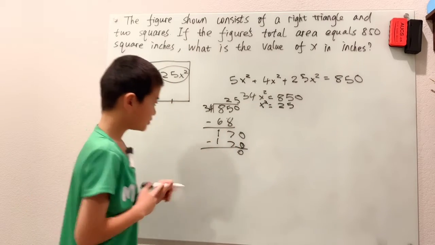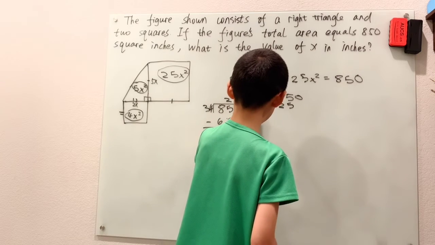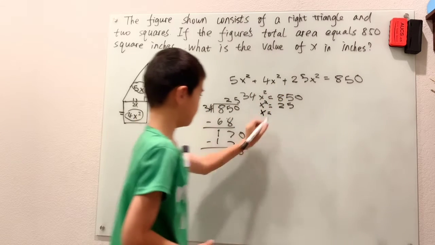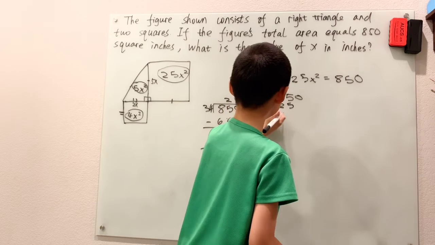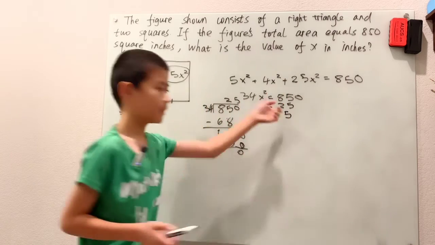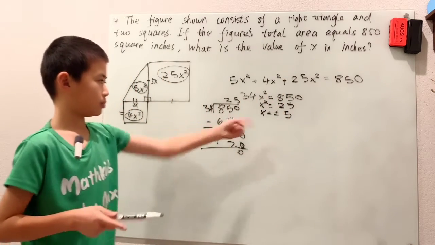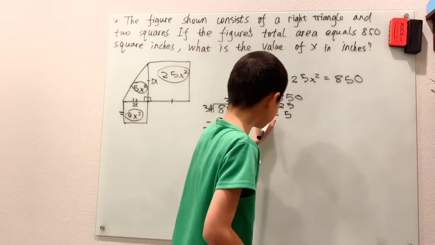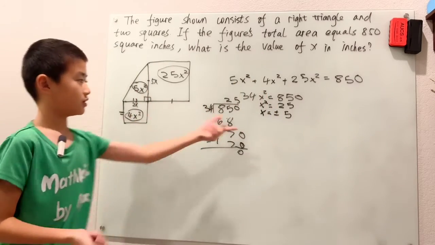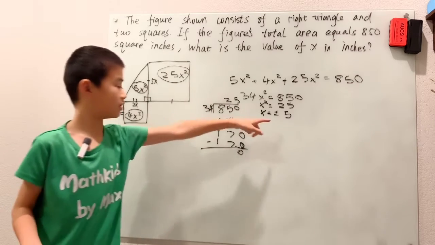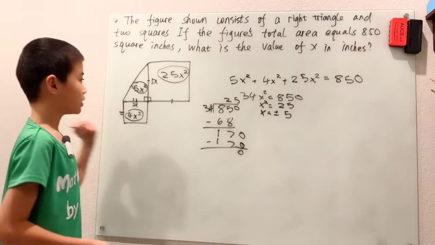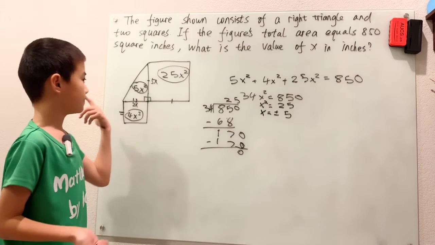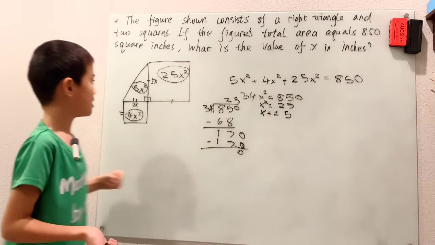We can take the square root of both sides. We get plus or minus 5. I don't just write plus or minus 5 and go on, because then you get the answer wrong just because of one little negative sign. Because remember, even though if we take 5 times negative 5, then we get negative 25, x is that.